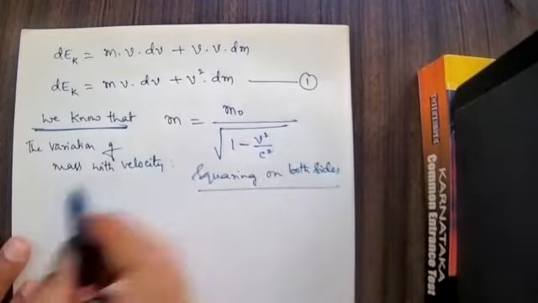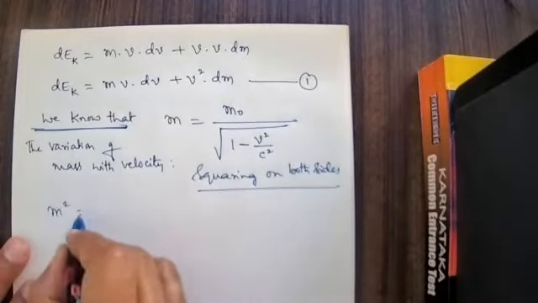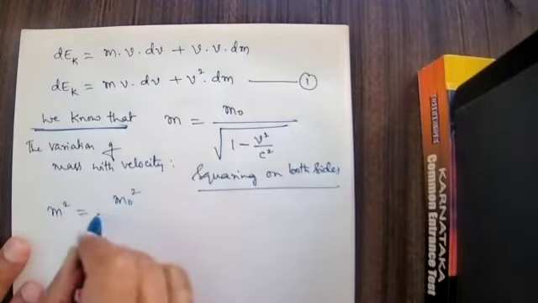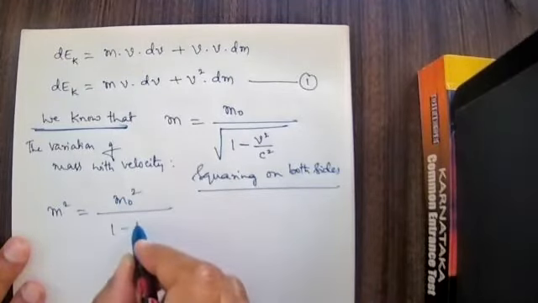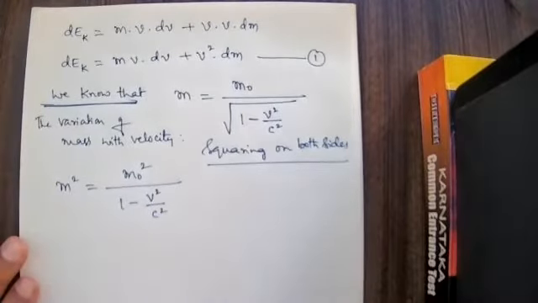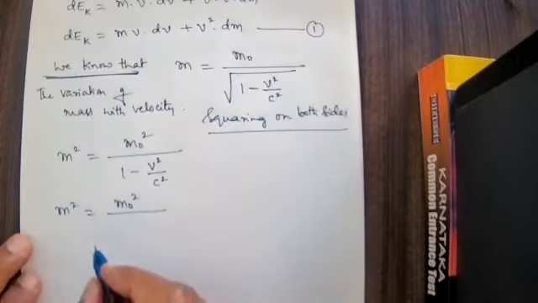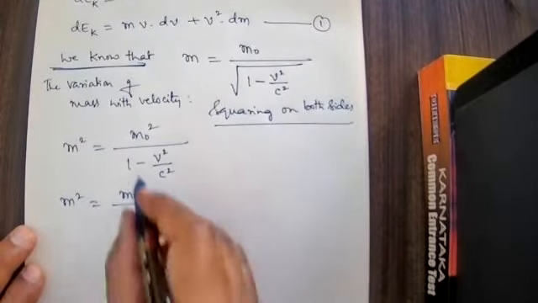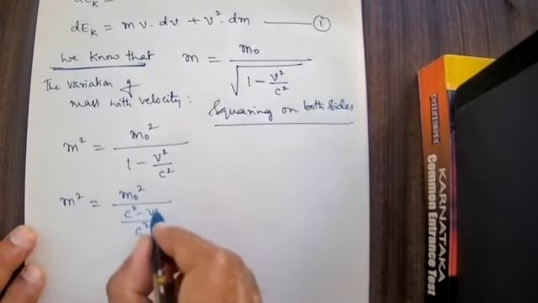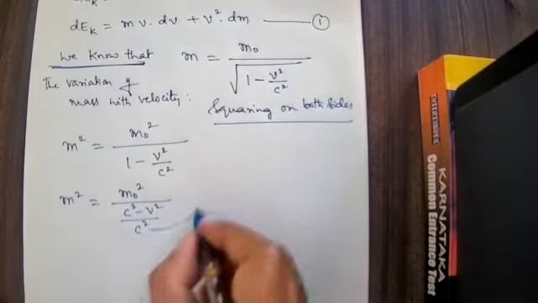As you are squaring on both the sides here, the square root gets cancelled. Therefore, m square is equal to m naught square divided by 1 minus v square divided by c square. Let us take the LCM. As you are taking the LCM here, m square is equal to m naught square divided by c square, this is c square minus v square. This c square goes to numerator.